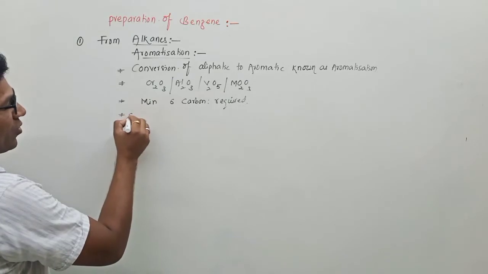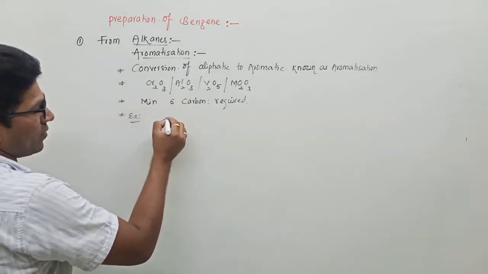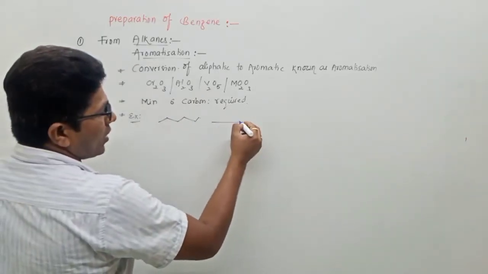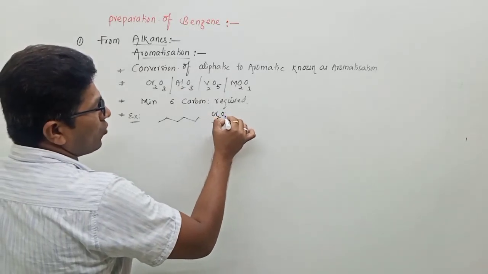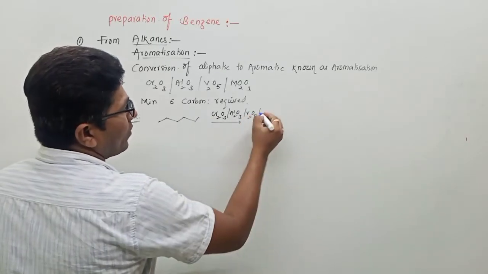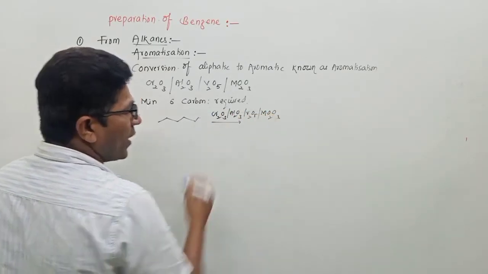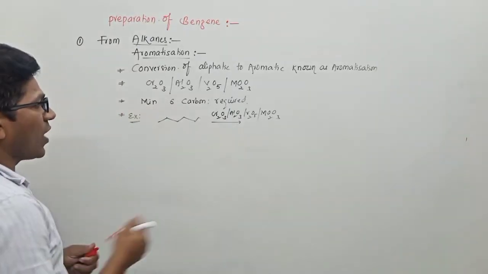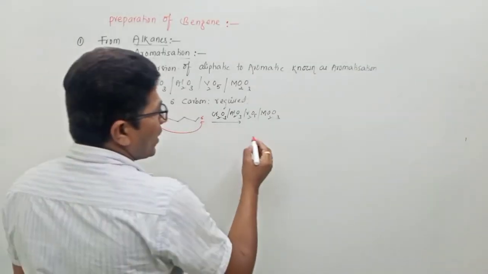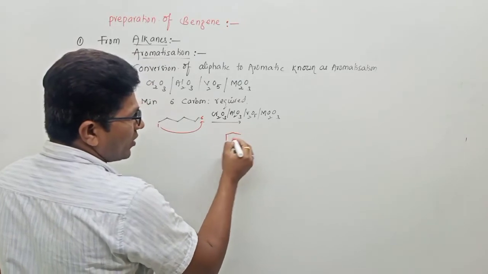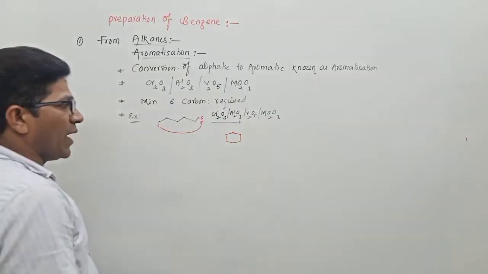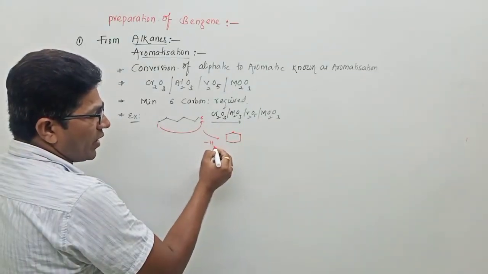For example, go to hexane. This is n-hexane, 1, 2, 3, 4, 5, 6 carbons, passed through the reagent Cr2O3, Al2O3, or V2O5, or molybdenum oxide. In this case, the first carbon is bonding with the sixth carbon. Initially it is converted to a 6-member ring, bonding between first carbon and sixth carbon, by loss of 1 mole of H2 gas.